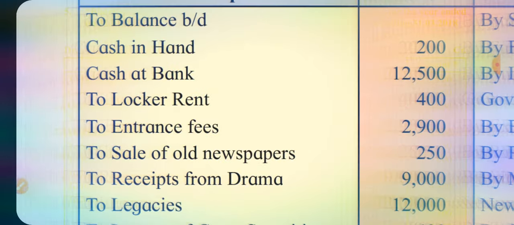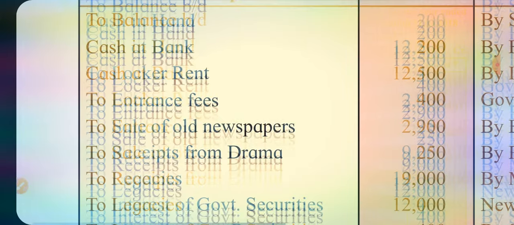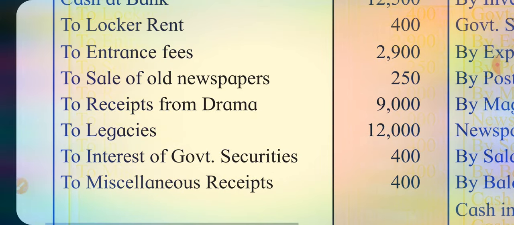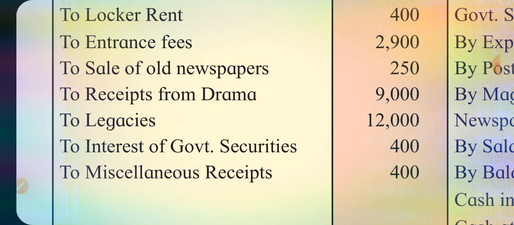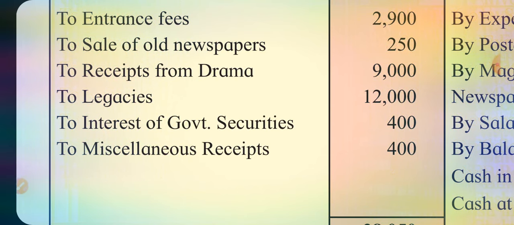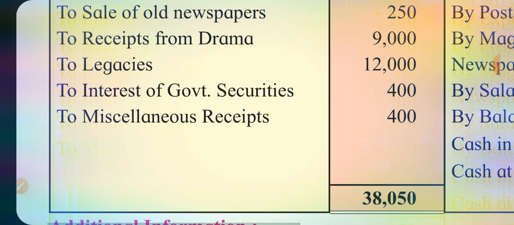On the receipt side, opening balances, ignore it. Locker rent is income. Entrance fees is also income. Sale of old newspapers, that is also income. Receipts from drama, income for the concern. Legacies. Legacies are generally capital receipts. We will see is there any adjustment on it. Interest on government securities is income, and miscellaneous receipts is also income.